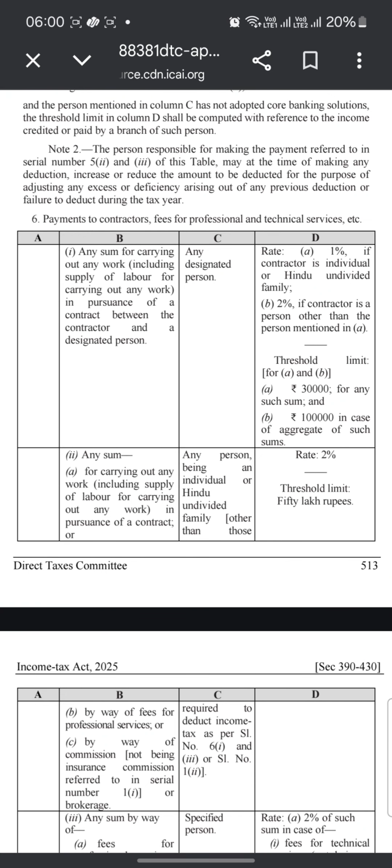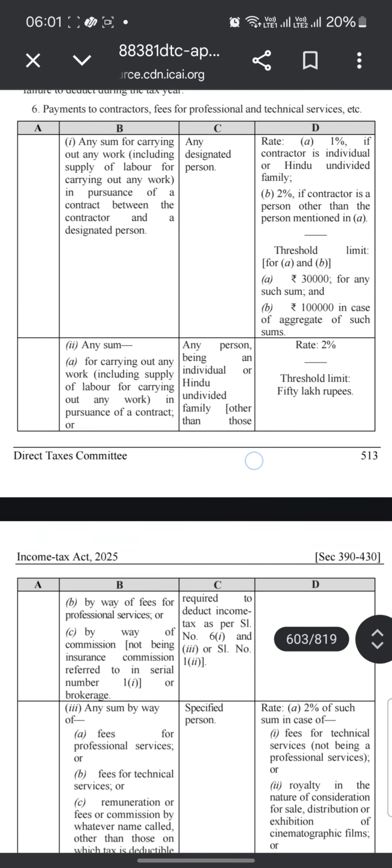The person responsible for making the payment referred to in serial numbers 52 and 53 of the table may, at the time of making any deduction, increase or reduce the amount to be deducted for the purpose of adjusting any excess or deficiency arising out of any previous deductions or failure to deduct any tax during the year.